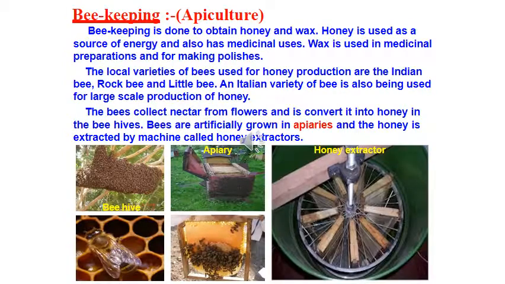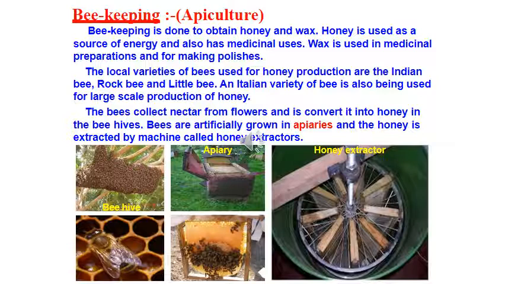Now this is the last topic of the chapter, beekeeping. Beekeeping is done to obtain honey and wax. As you know, farmers are doing farming. Along with that, this is their second business. If farming somewhere fails, at least they have this option of beekeeping, where they set up apiaries and can earn some amount of money. It is an additional income generating source.